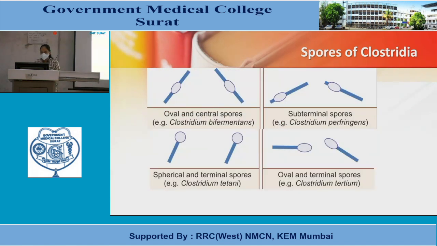The figure shows some spores of Clostridia. Clostridium bifermentans has oval and central spores. Then subterminal spores are seen in Clostridium perfringens, oval and subterminal. Then spherical and terminal spores: Clostridium tetani has this type of spores. Clostridium tertium has oval and terminal spores, as the figure shows in the fourth chamber.